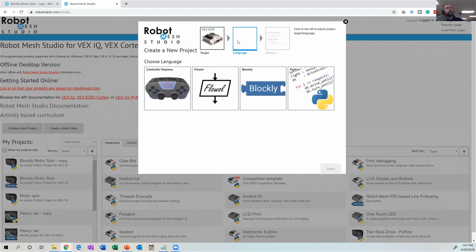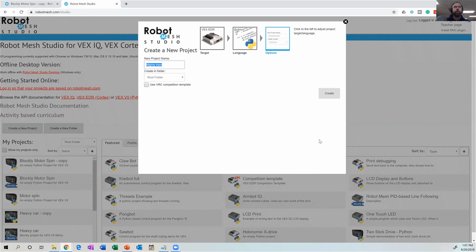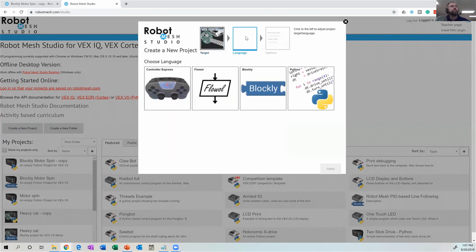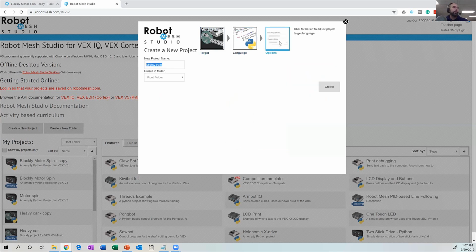So I can see for the VEX EDR that I have the same two choices. I can program it in Blockly or Python. I'm going to pick Python. Now, because I do not have an EDR robot plugged in right now, I'm not going to be able to do this. In fact, I'm not sure. Can I create an EDR mimic? I can create an EDR mimic. I'm going to try and do this as a simulation file and cheat a little bit.